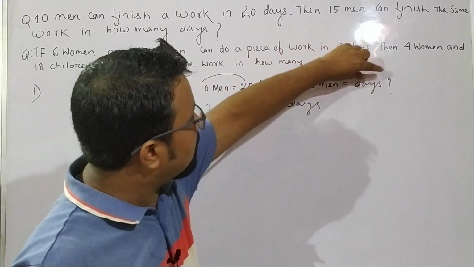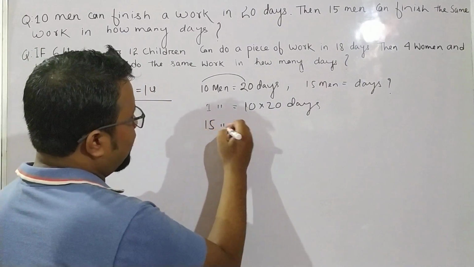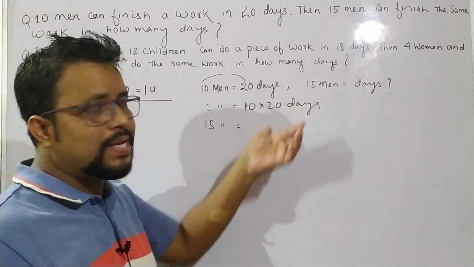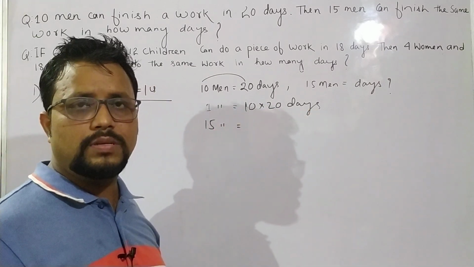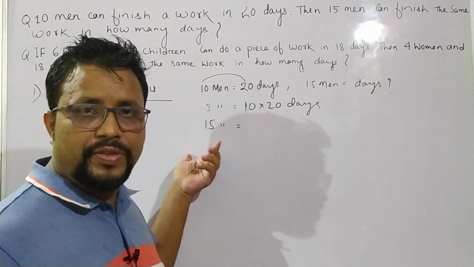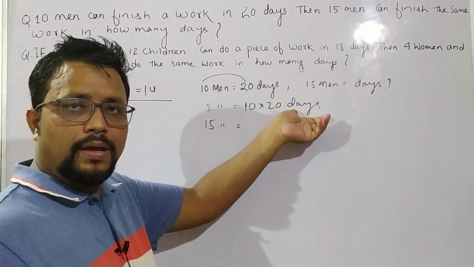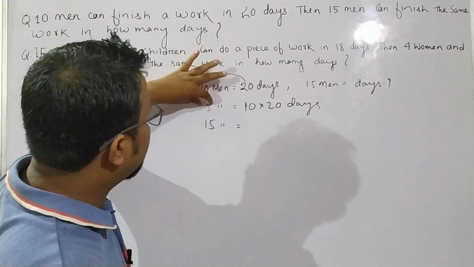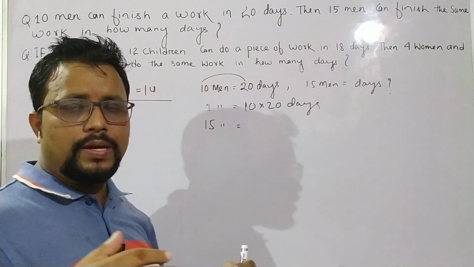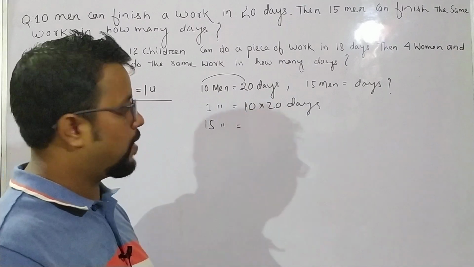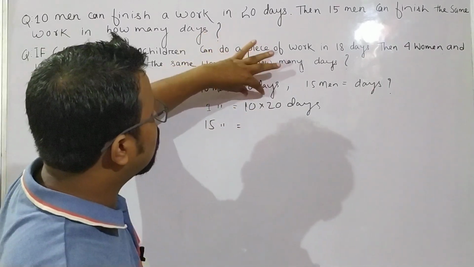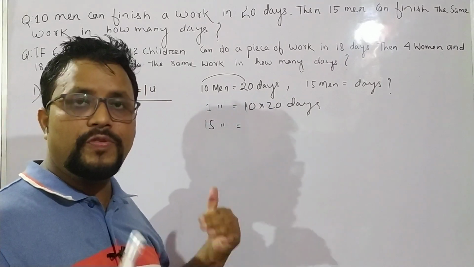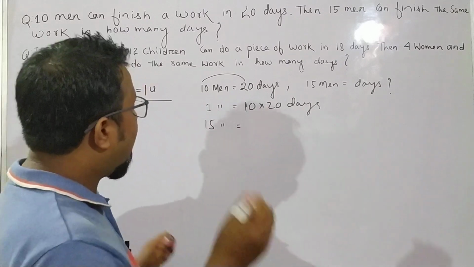Now the question is for 15 men. For 1 man it is 10 into 20 days; for 15 men will it be more or less? The days will be lesser than this. For 10 men 20 days, and 1 man will need more time, 10 into 20 days, but 15 men will need less time. How do we do this?